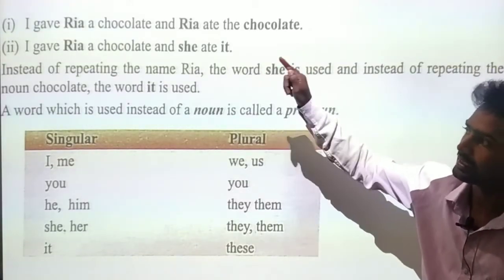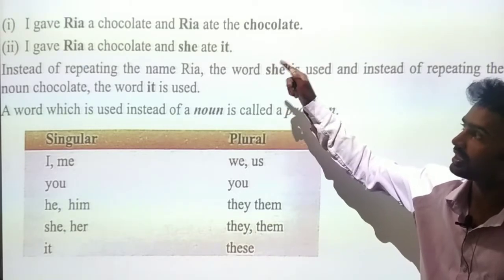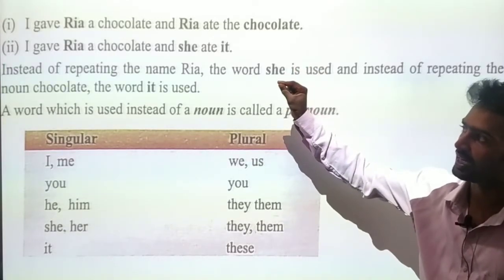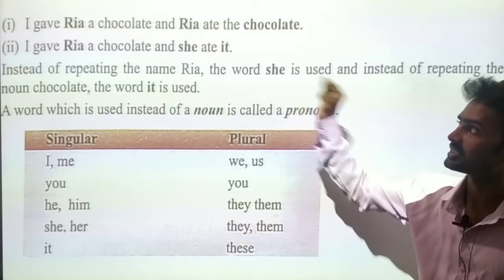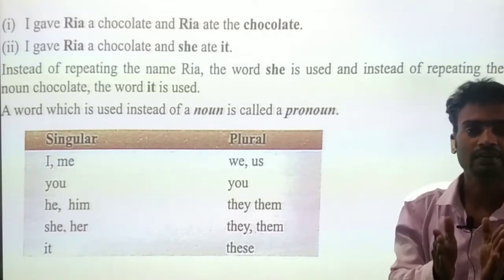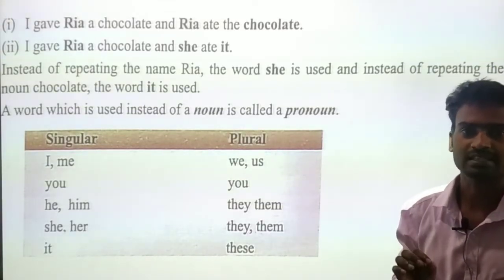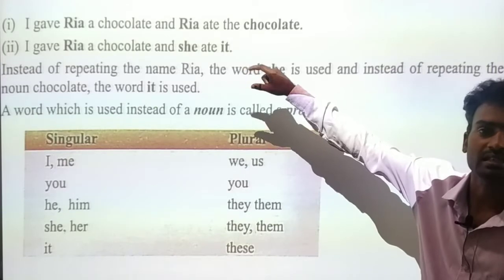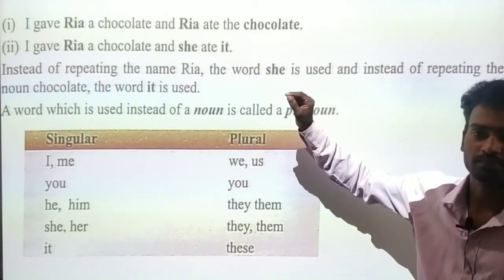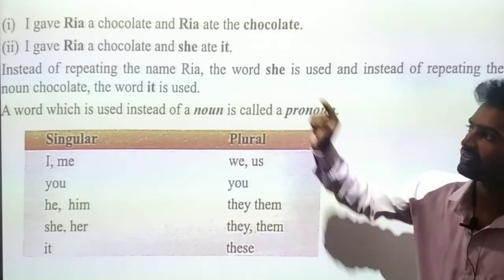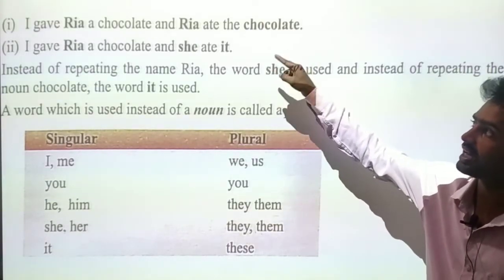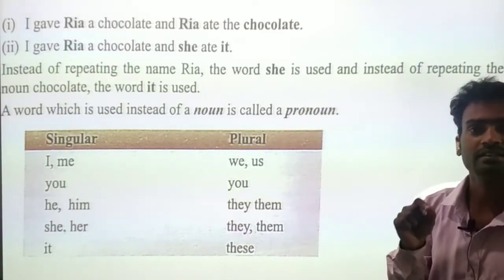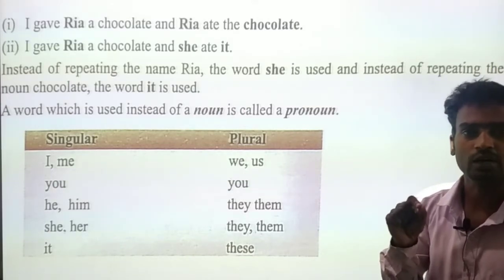First one, I gave Ria a chocolate and Ria ate the chocolate. Second one, I gave Ria a chocolate and she ate it. Both sentences have the same meaning. But see the length. The first sentence is long and the second one is very short. In the first sentence, they repeat the noun Ria again.